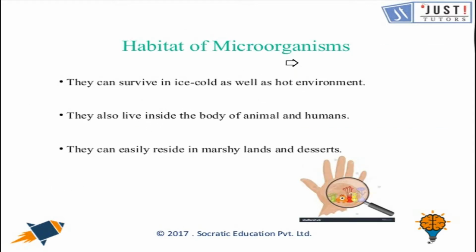So next we have the habitat of microorganisms. Microorganisms can live in any kind of environment. They can live in the ice cold, whether it's winter or summer. You can have microorganisms in any environment. They can live inside the body of animals and humans. Both of them can have microorganisms. Then microorganisms can reside in any type of land, like humid land or deserts. So you can find them in every kind of environment, every kind of season.